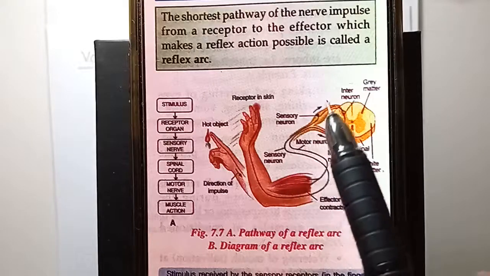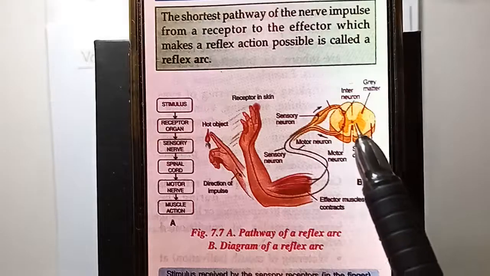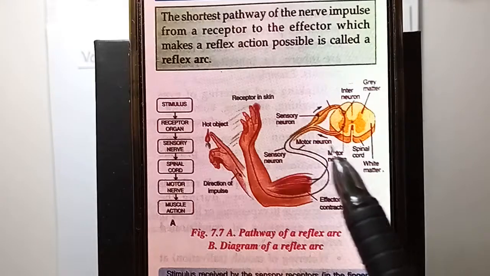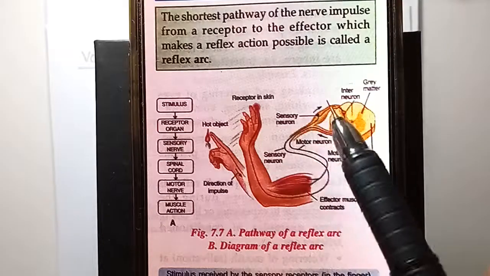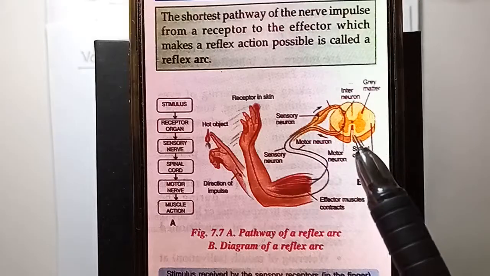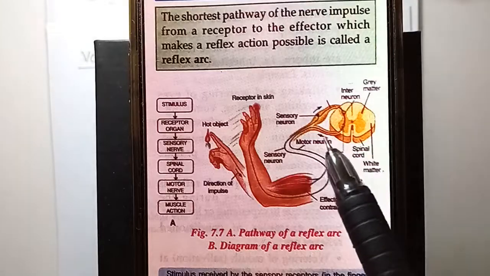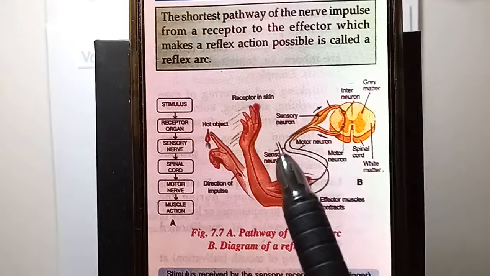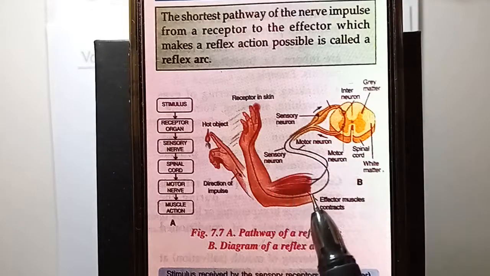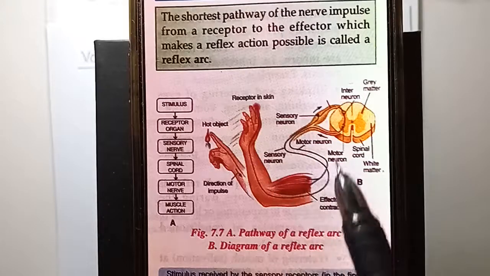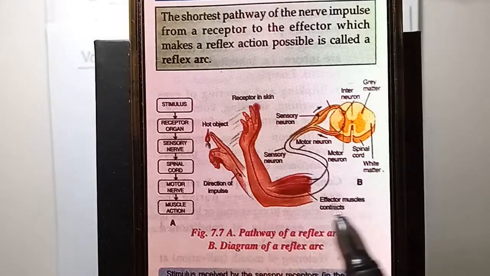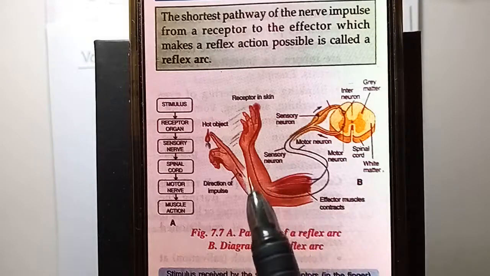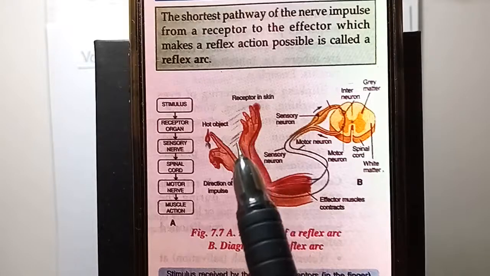Then from the sensory neuron, here inside the spinal cord, it will take the response from the sensory nerve. It will go in the spinal cord. It will take the response. That response will come from the motor nerve. You can see the motor neuron here. This response will come in the motor neuron, and it will go to your effector muscles. It will go to your effector muscles, and that muscle will immediately pull your hand back.